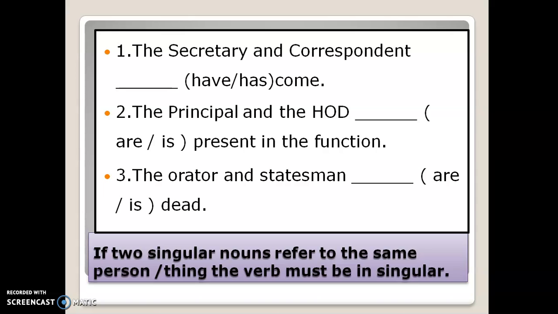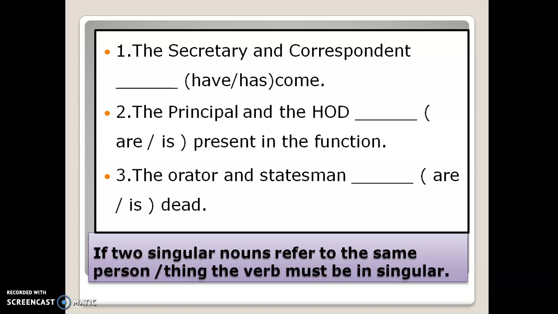Now if two singular nouns refer to the same person or same thing, the verb must be singular. For example, the secretary and correspondent, the same person holding two posts. And so here you will have only a singular verb. So the secretary and correspondent refers to one person, so it will take the singular verb has. So the secretary and correspondent has come.